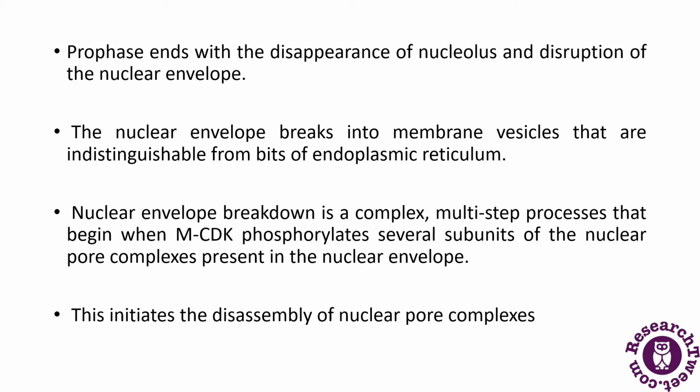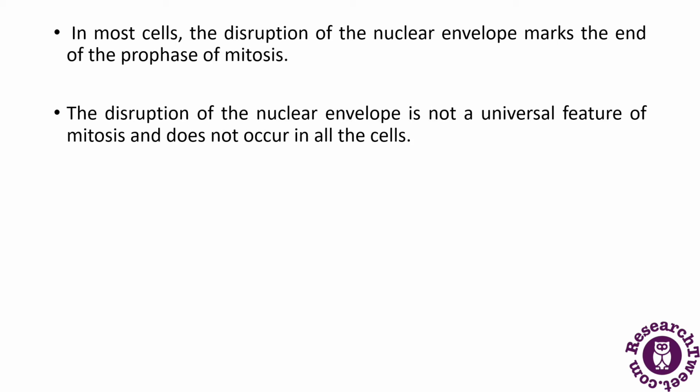The nuclear envelope breakdown is a complex multi-process that begins when MCDK phosphorylates several subunits of the nuclear pore complexes present in the nuclear envelope. This mechanism initiates the disassembly of the nuclear pore complexes. The phosphorylation of these lamina components and other proteins leads to the disassembly of the nuclear lamina and breaks down the envelope membrane into small vesicles.